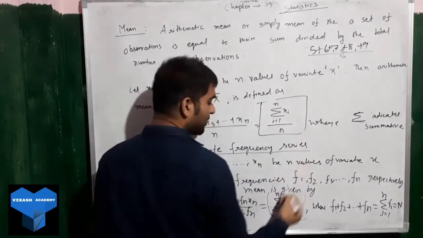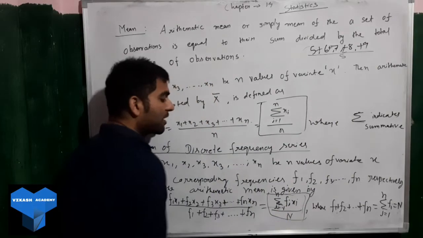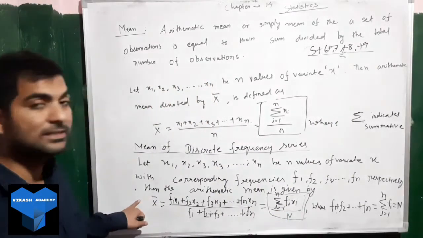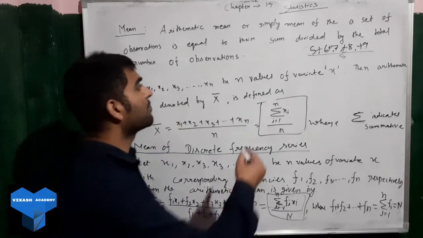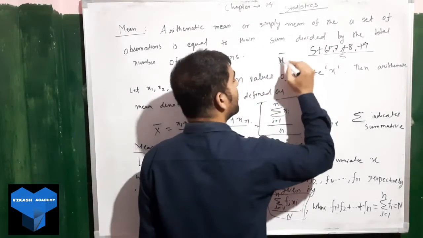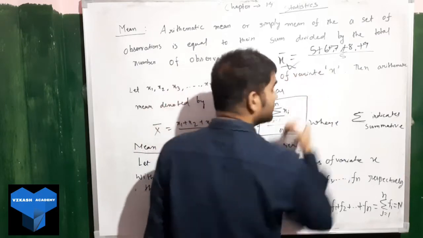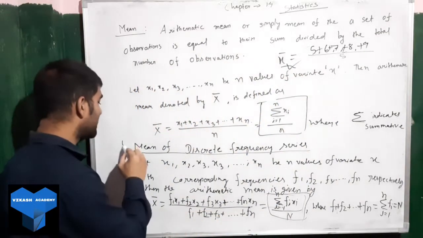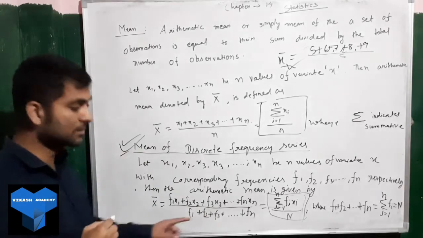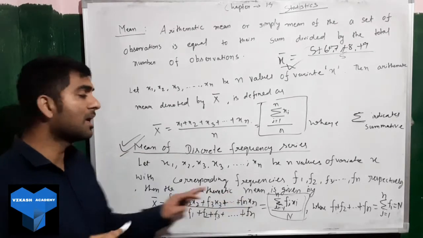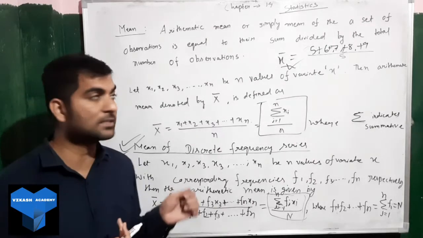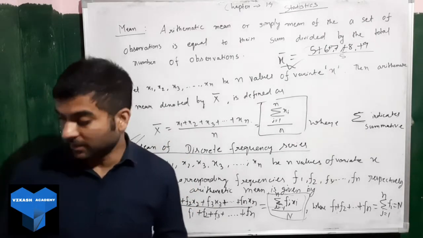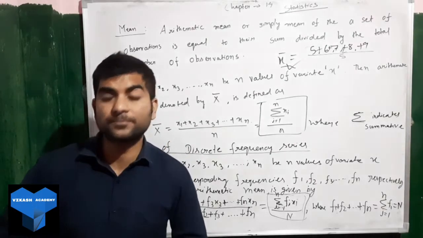We need these two formulas for the first exercise. First one, for discrete values, fi xi divided by n. This type of sum for mean you have already done in class 9. For class 10 we will mostly focus on this formula. We'll be using it to solve the questions in the first exercise of this chapter 14. So let us start with the exercise.